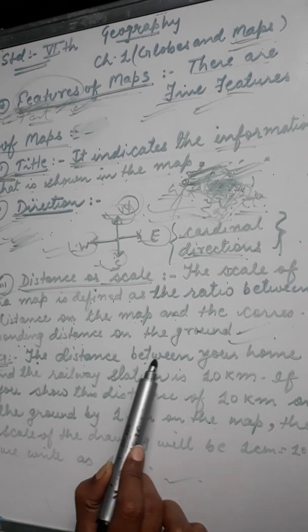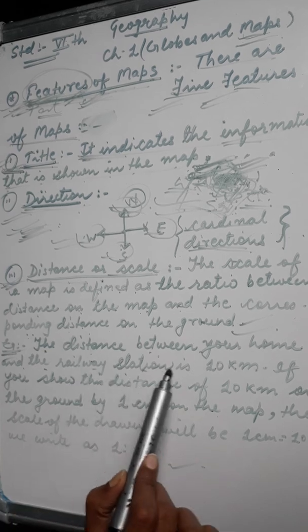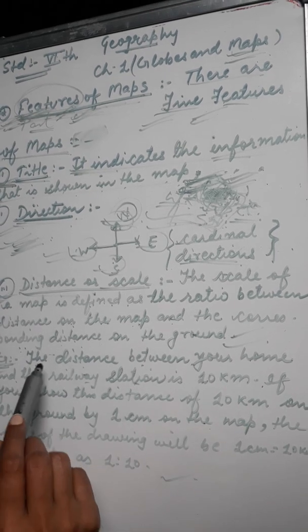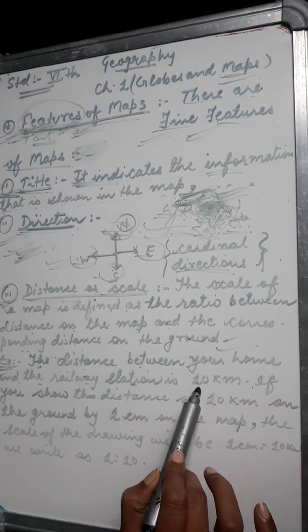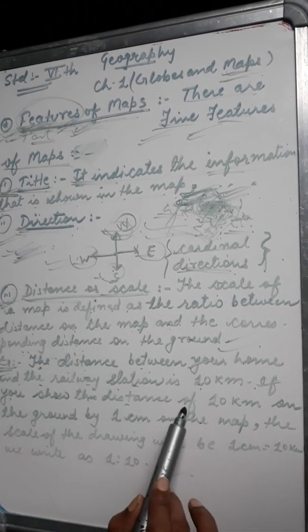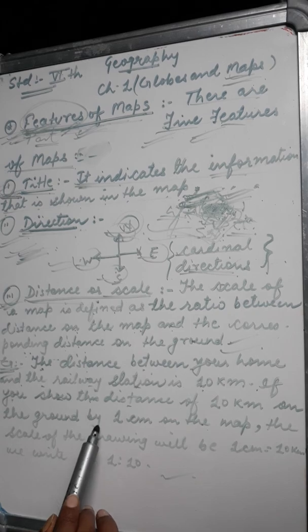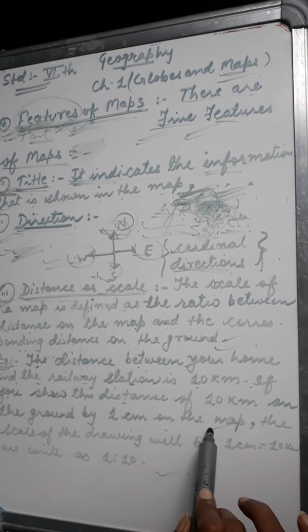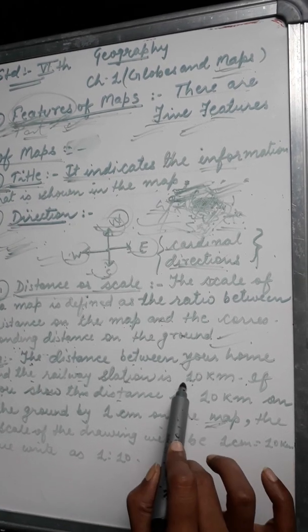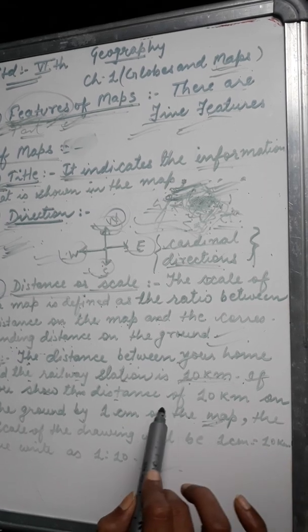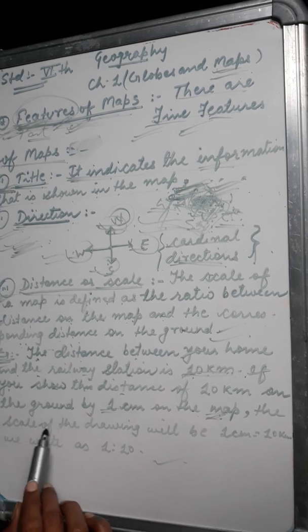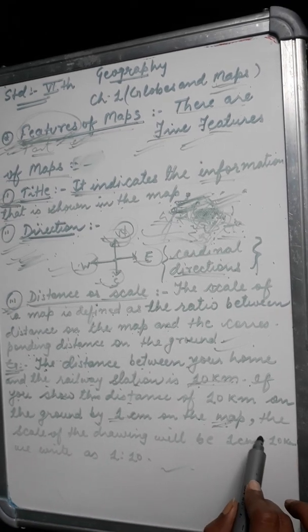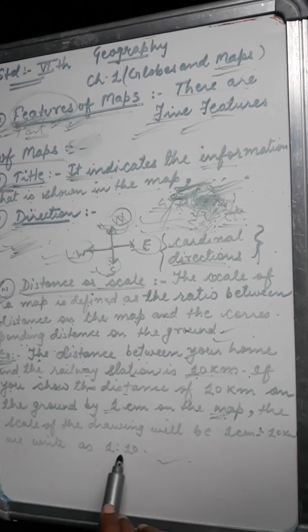The distance between your home and the railway station is 10 kilometer. If you show this distance of 10 kilometer on the ground by 1 centimeter on the map, how will you indicate this 10 kilometer distance as 1 centimeter on the map? The scale of the drawing will be 1 centimeter is to 10 kilometer. We write as 1 is to 10.